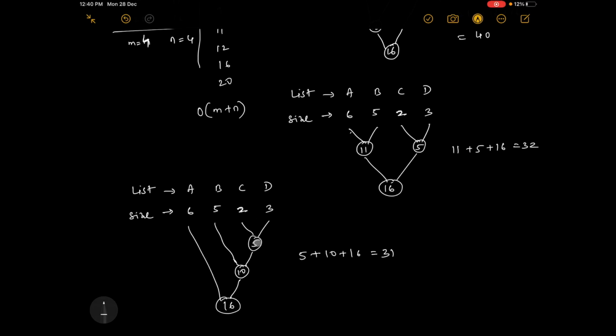So 2 and 3 is the smallest, I have combined it. Then instead of combining 6 and 5, 5 and 5 is the smallest, so we have combined it. And then 10 and 6, which were the only two remaining lists, we have combined. So which is the best method here? By selecting the smallest pair. I don't think any other method or strategy is left out. So why is it called the greedy method? Because it is your own way. You are greedy about saving the time or cost. So it is one of the greedy methods.